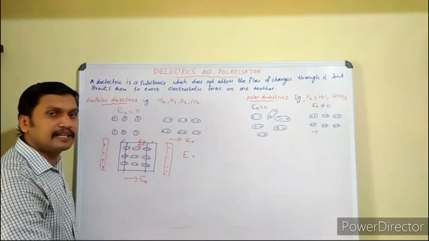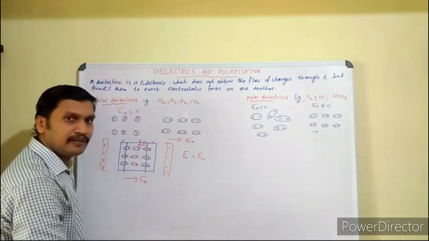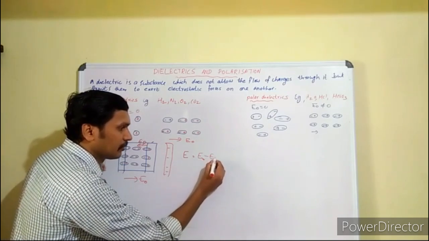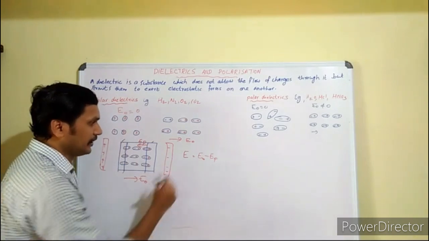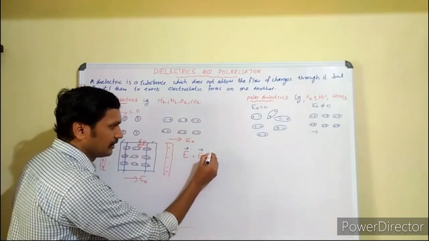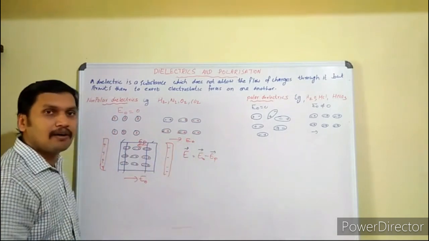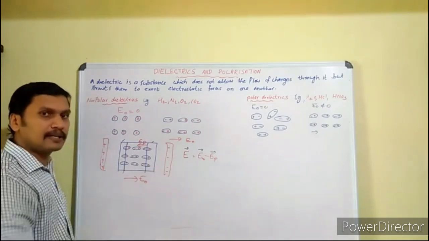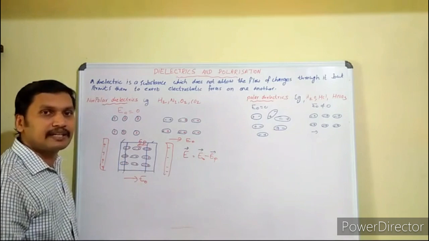The field inside the dielectric slab is the external electric field E0 minus the electric field due to polarization, EP. E, the reduced field, is equal to E0 minus EP. E0 and EP are in opposite directions, so this reduced field is in the direction of the external field actually.